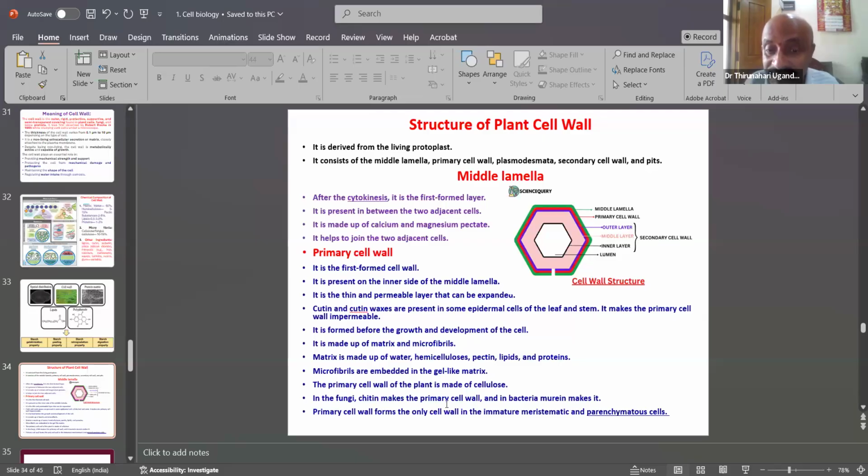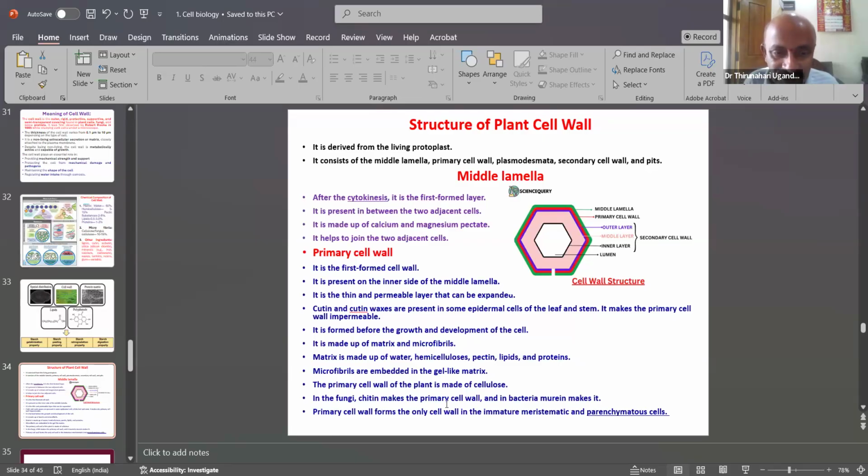Cutin and cutin waxes are present in some epidermal cells, leaf and stem. It makes the primary cell wall impermeable. Only water vapor and air can be transported through the cell wall to the plasma membrane.